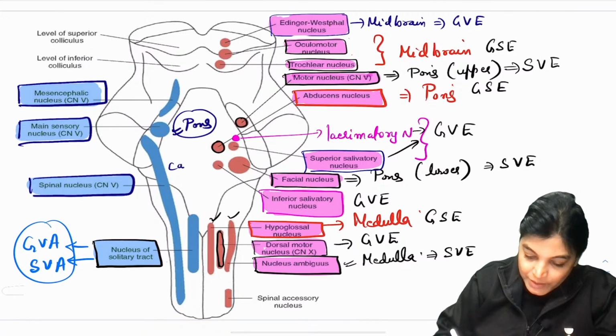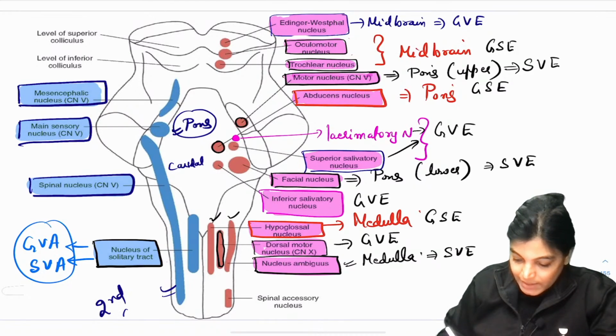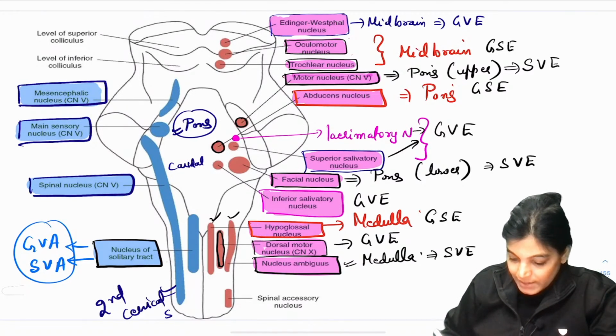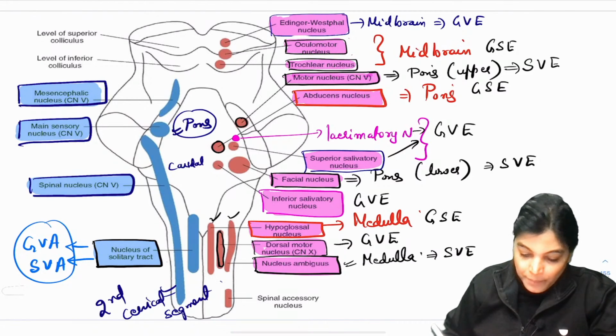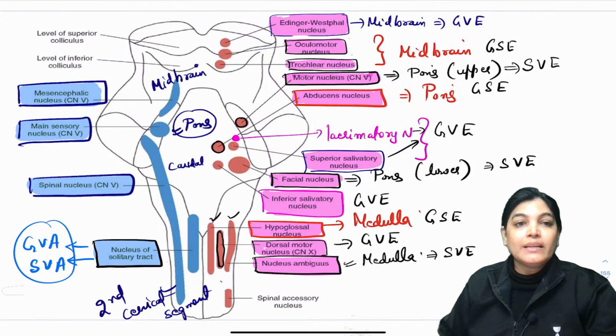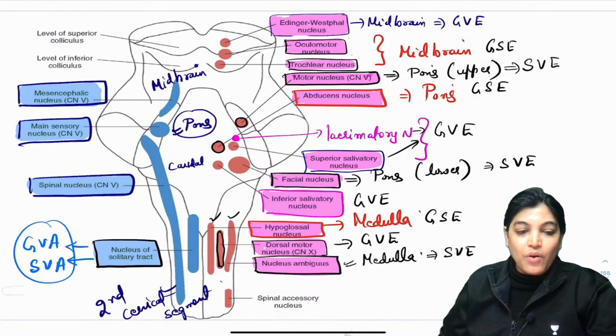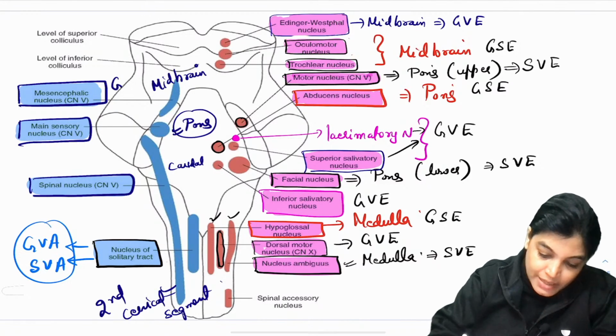Moving more caudally, the spinal nucleus extends till the second cervical segment, as shown in the diagram. And the mesencephalic nucleus is extending in the midbrain, as you can see. These are all the cranial nerve nuclei for general somatic afferent.